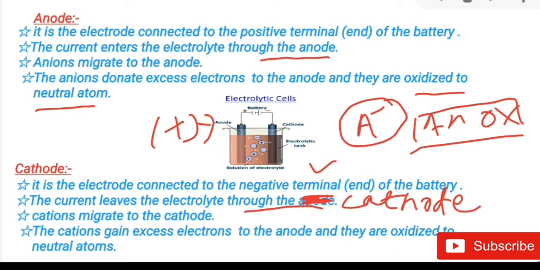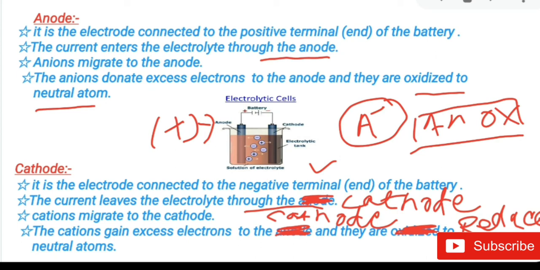Cations migrate to the cathode. The cations gain excess electrons at the cathode and get reduced there to the neutral atom.